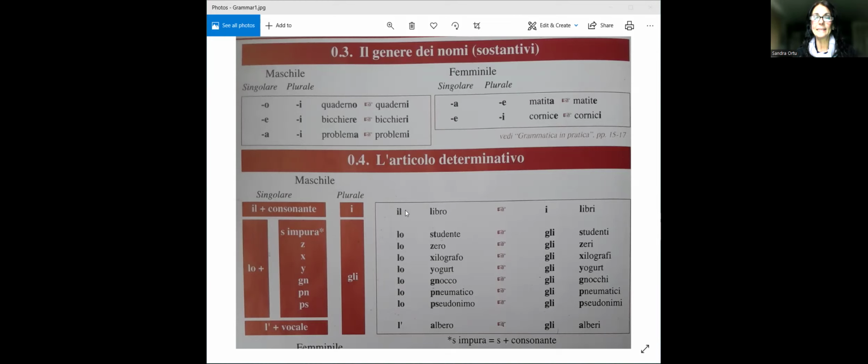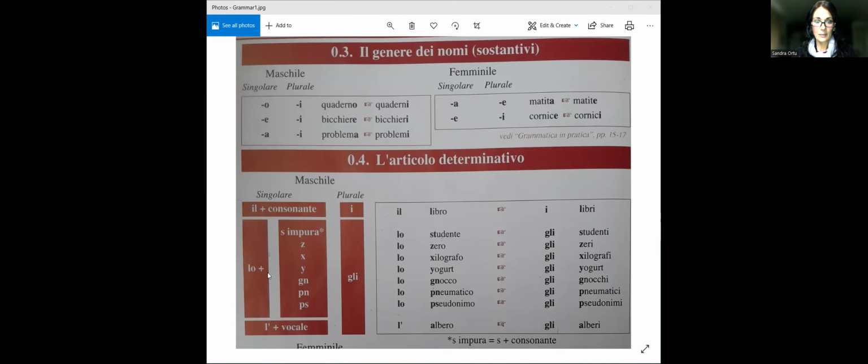So we said il is the first one, or the one that we see the most. So il, we find it in front of words which start with a consonant, like in this case, il libro. Libro is a book. So this is the book.